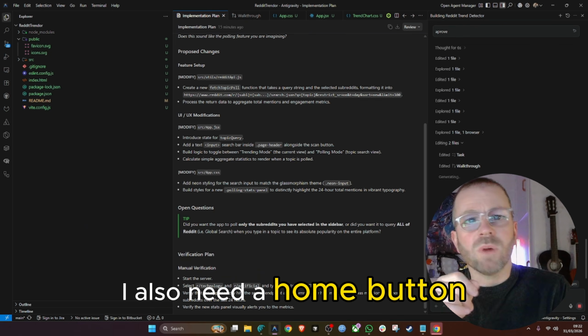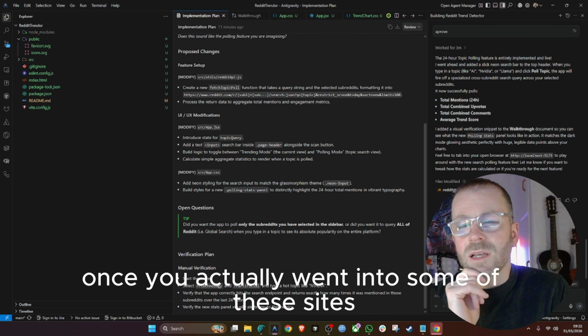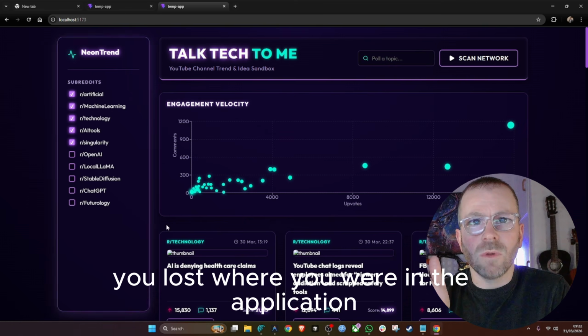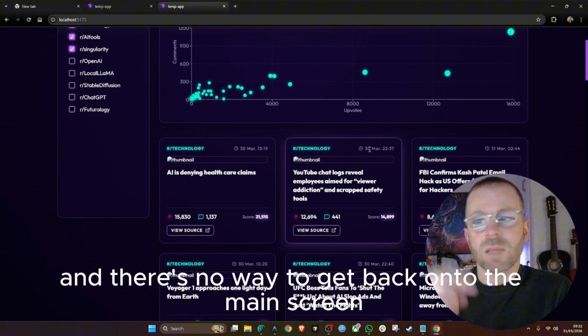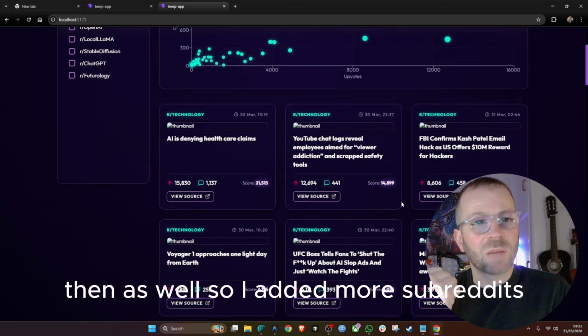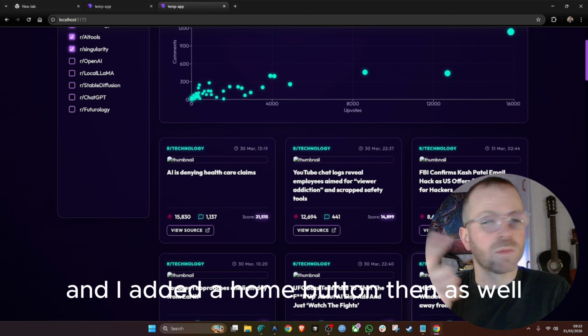I also needed a home button because once you actually went into some of these sites and came back out again, you lost where you were in the application, and there's no way to get back onto the main screen. So I added more subreddits and added a home button as well.